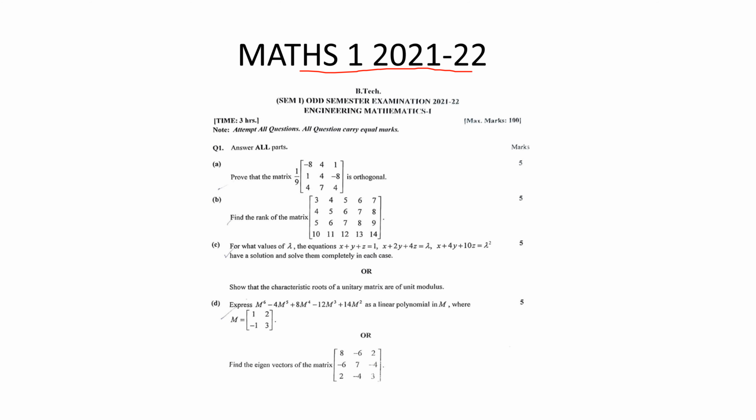This is the important one for you all. There is the question I have told you about. Orthogonal is important, and rank is there. And for this question, find the value of lambda using this equation, you can do it. And characteristic roots of a unitary matrix are of unit modulus. These are optional questions, so whatever you would like, or whatever command you have, you can solve this and express this as a linear polynomial in M where M is this, and find the eigenvector for the matrix.